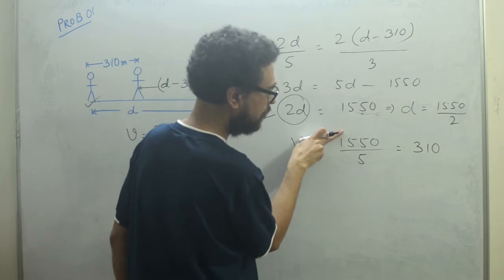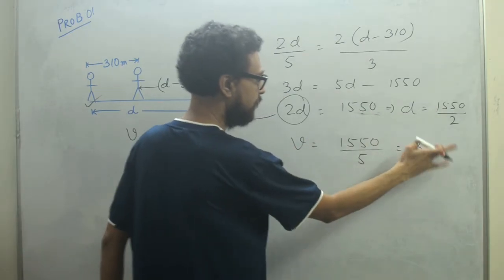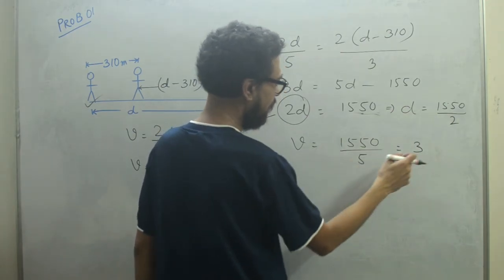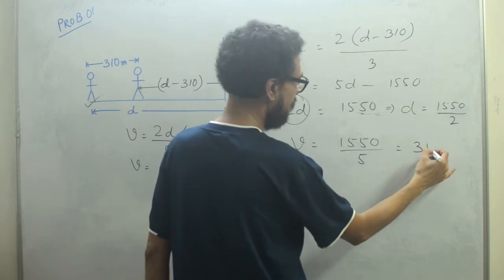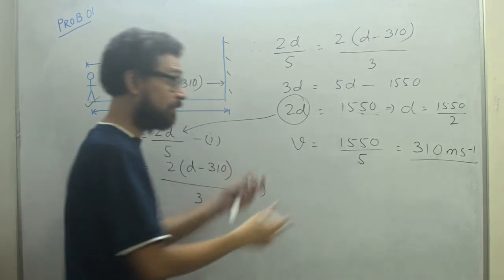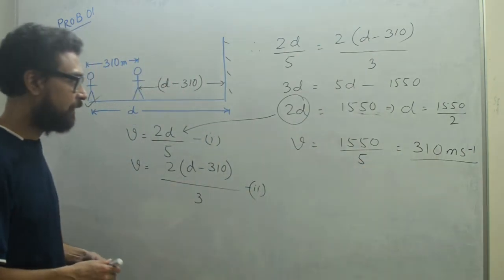So 310, 3, 1, 0. I'm sorry, I got confused somehow. So 310 meter per second is the answer.